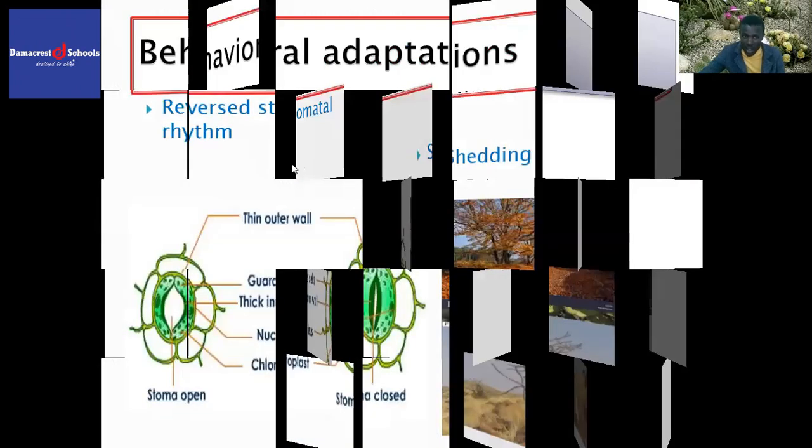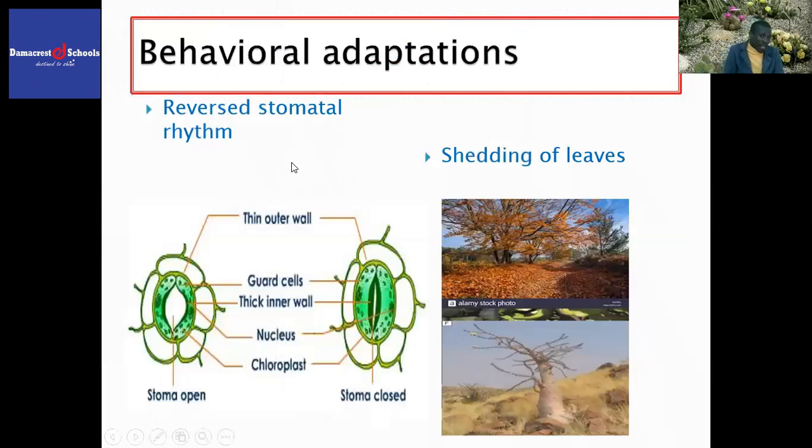Let us begin with the first one. Reversed stomatal rhythm. What is meant by this behavior known as reversed stomatal rhythm? This is a phenomenon whereby some xerophytes have their stomata closed during the day and opened at night.